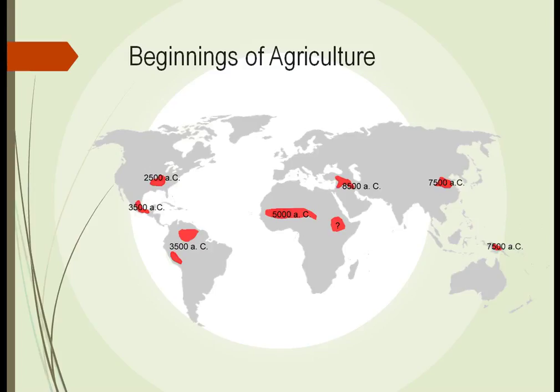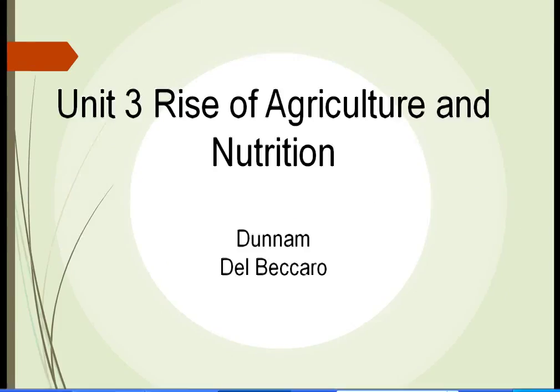We look here and we see the Fertile Crescent. 8,500 years ago, we think, agriculture. This is HRT 125, Unit 3, the rise of agriculture and nutrition.